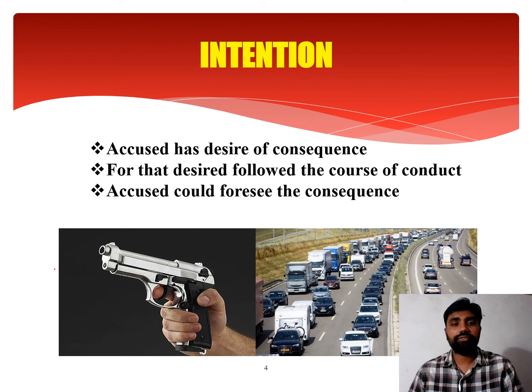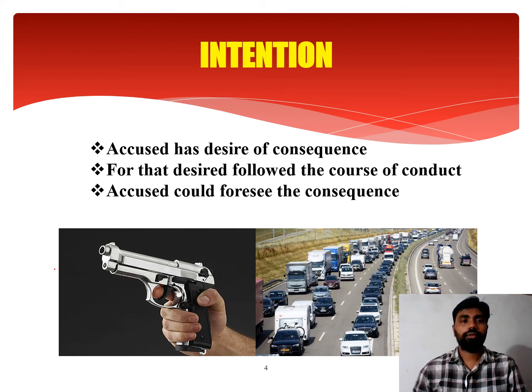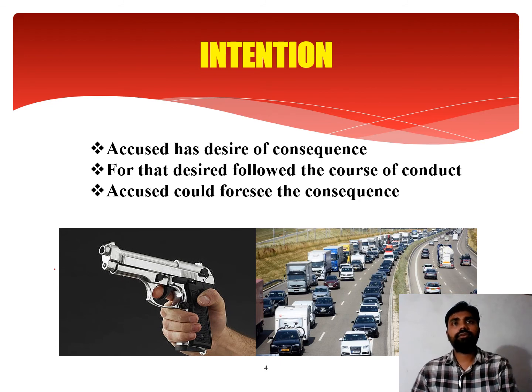Now the question is whether he could foresee the consequence, whether he followed the course of conduct, and whether he has desire of consequence. Here he could foresee the consequence, he followed the course of conduct, but he did not desire the consequence. Why? Because he might have been in a hurry. So he doesn't have desire, and therefore we cannot call it an intention to cause death. So, in the speeding car example, the desire is missing, but the foresight is present, and therefore we cannot call it an intention.